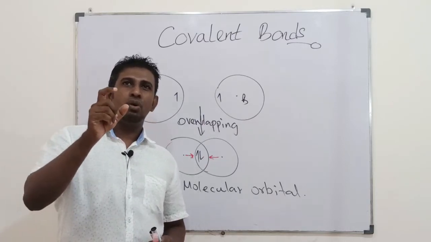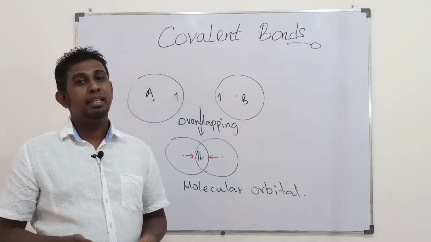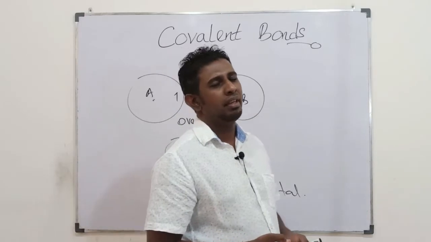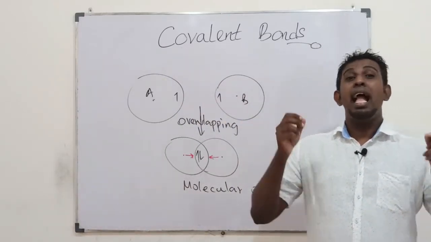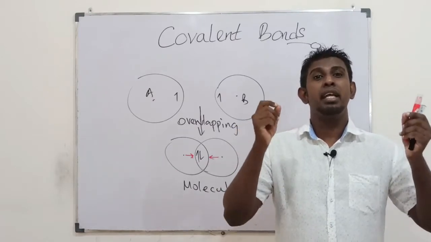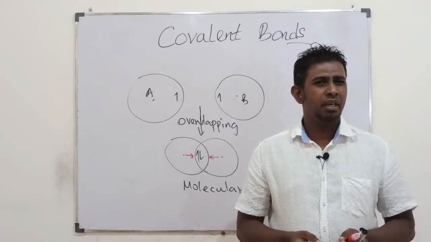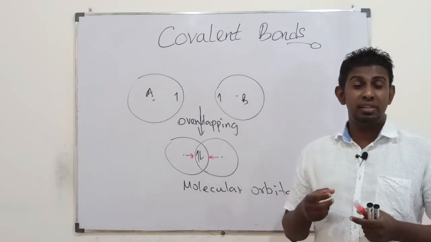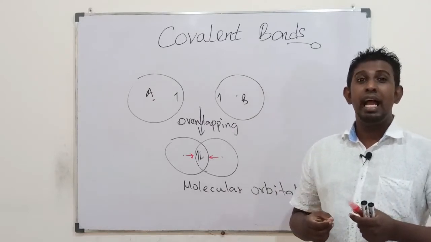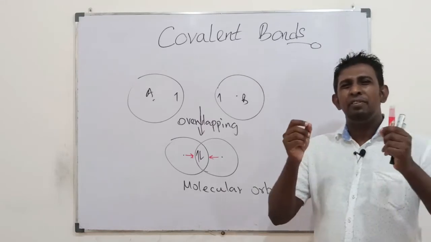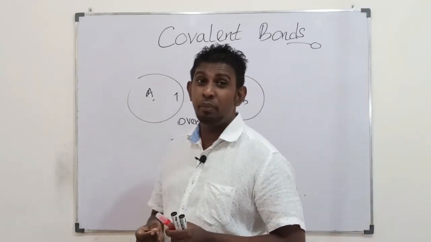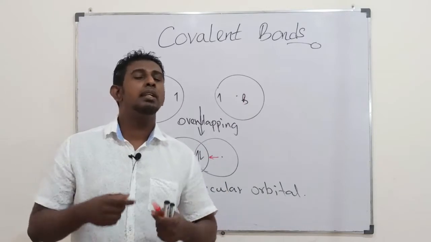Again, covalent bonding simply is a sharing of electrons. When they share electrons, before sharing, they have electrons in atomic orbitals in subshells in shells of atoms. When they have got their outermost shells having subshells, having atomic orbitals, having electrons to be shared, they first overlap their atomic orbitals, forming a molecular orbital.